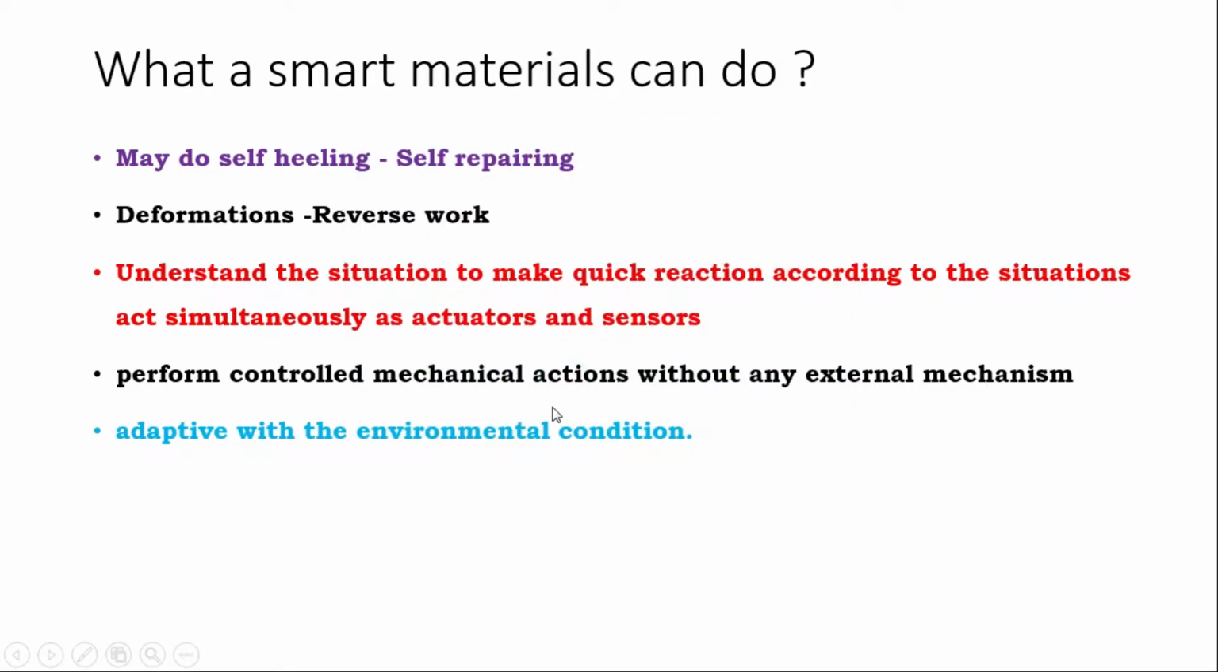What can a smart material do? It may do self-healing or self-repairing. Nowadays mobile phones are also coming with self-healing. When you take a knife and make a scratch on the cell phone skin, it will produce a scratch, but after a certain time it will cure itself. If you look at it, you won't find any scratches.